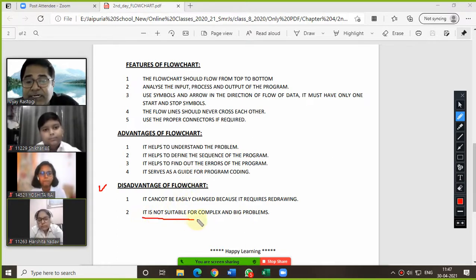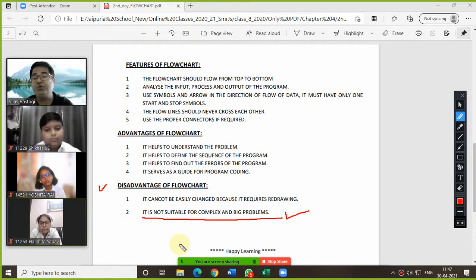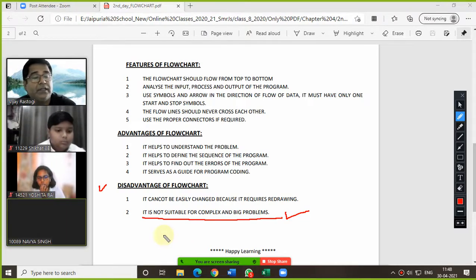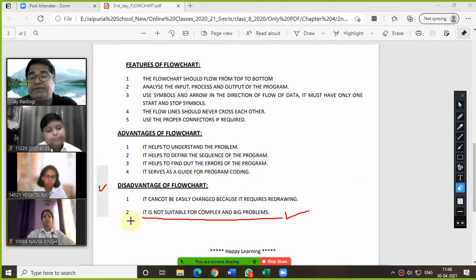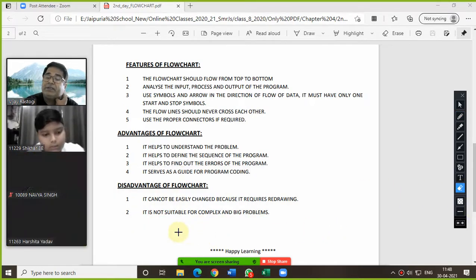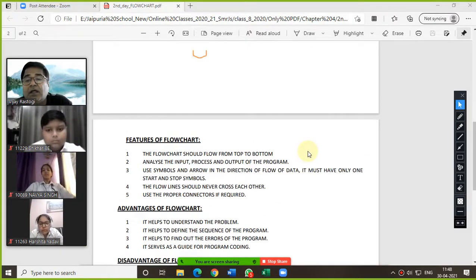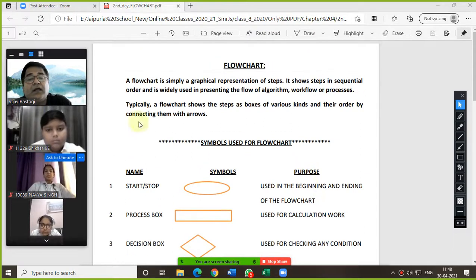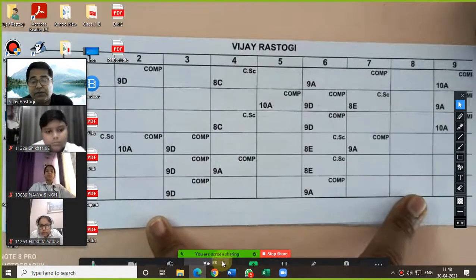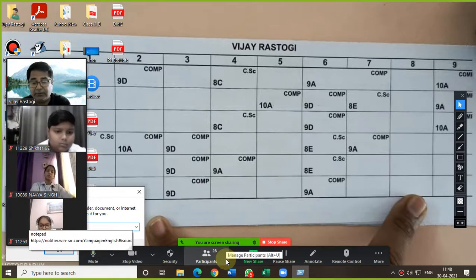And the flowchart is not suitable for complex and big problems, because in a big problem we need so many symbols and so many pages, so that will be very confusing for the small kids. Am I clear? Yes, sir. I hope this is clear for everybody. Okay. So now these things you need to copy in your fair notebook under the proper heading. Am I clear? So now let me give you one example.